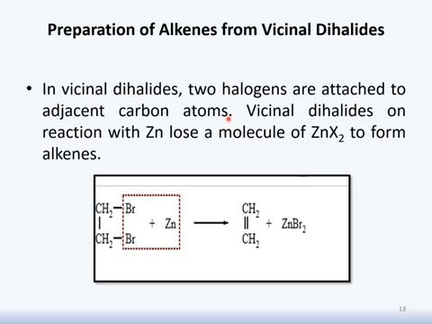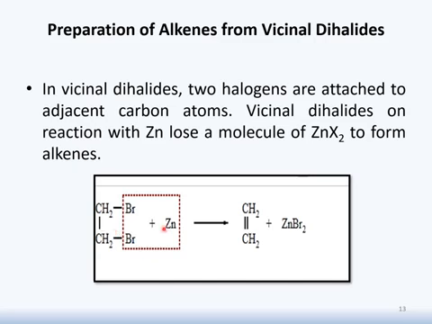If they are present on adjacent carbon atoms, then we name it vicinal, and if they are not at adjacent positions, we don't say it's vicinal, it has different terminology. Vicinal dihalides on reaction with zinc lose a molecule of zinc dihalide in order to form alkene. For example, in this reaction you will see that it's a vicinal dihalide. The reason is that the halo groups are present on adjacent carbons.